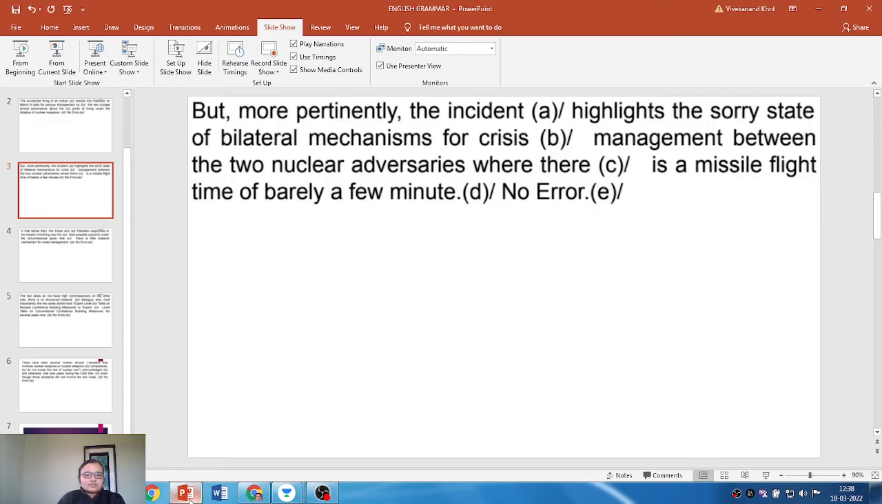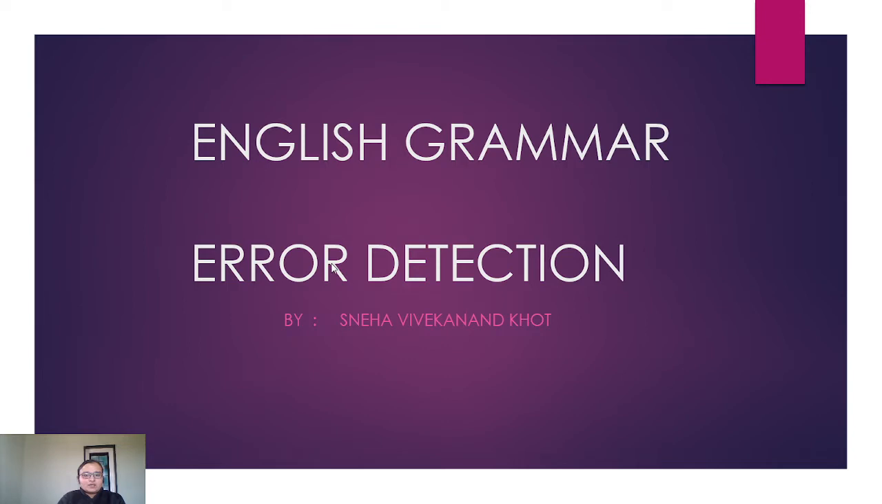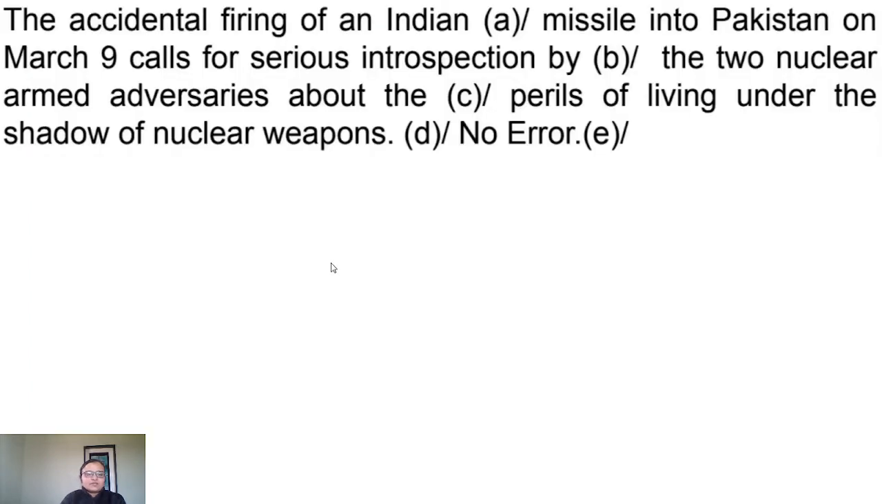Today we will solve some error detection questions. These are very important questions in SBI PO and clerk exams. So we will start with the question. In this question there are 4 parts A, B, C, D. You should find out which part of the sentence contains an error, and if none of the parts contains an error, you should mark no error. So we will continue to read the statement.